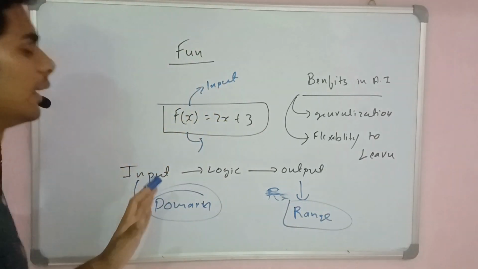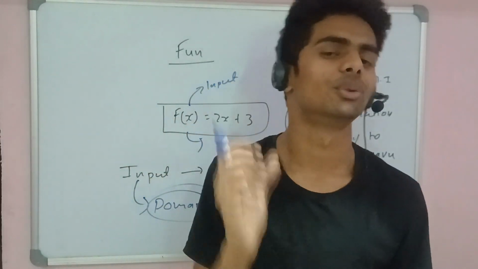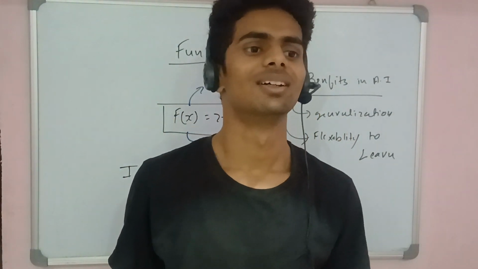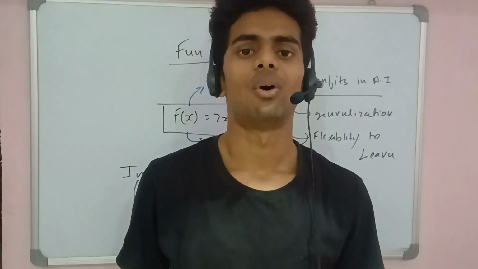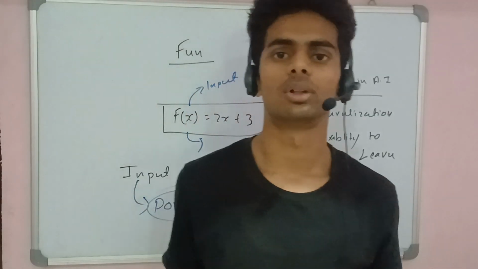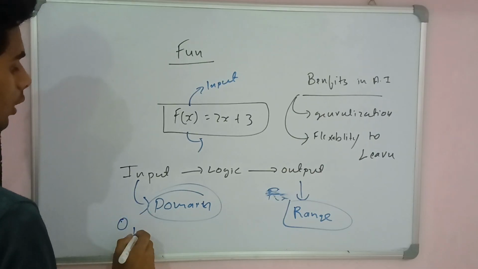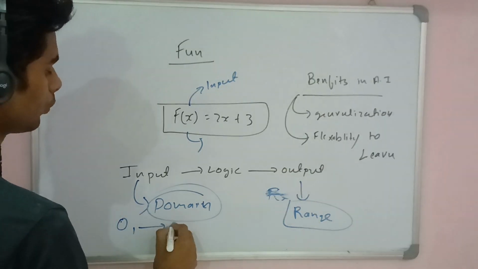Range can be understood using set theory. Range is about how much the output can vary, like from 0 to 10.